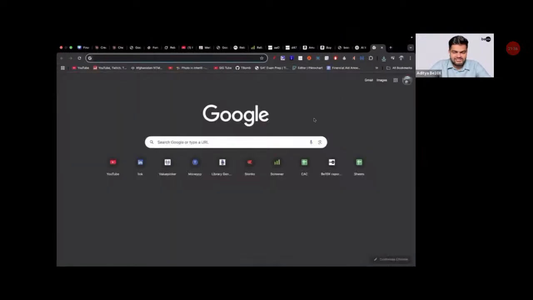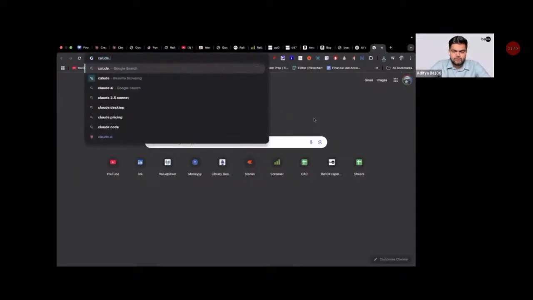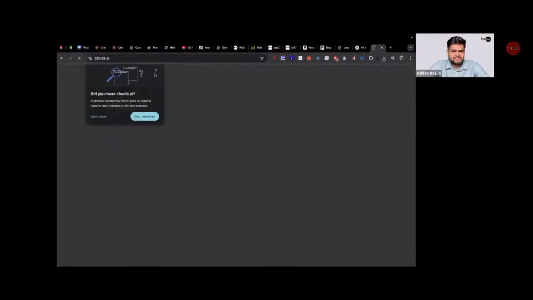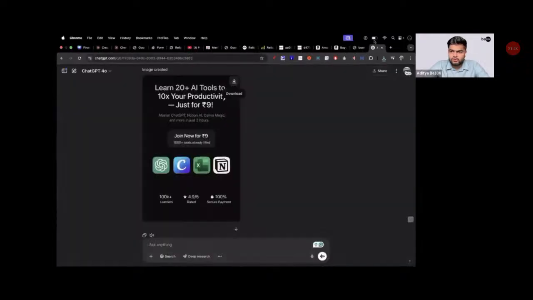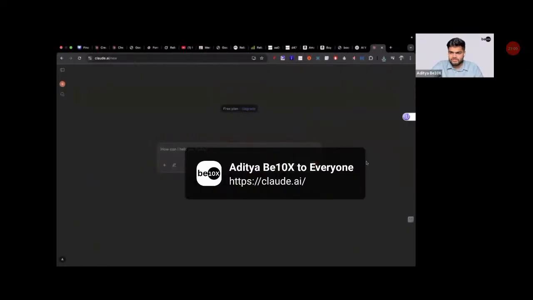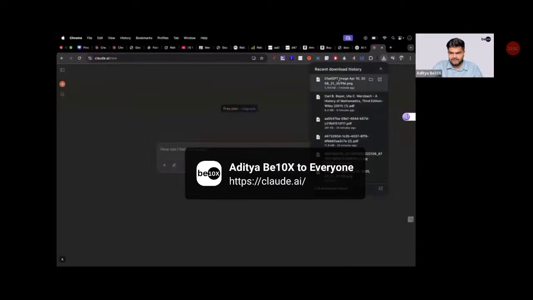For coding this into existence, the tool I'm going to use is Claude, Claude.ai. Aditya, is Claude safe? Absolutely it is safe. Why? Because Google and Amazon are investors in Claude. So if you trust Google. Aditya, is Claude free? Absolutely. You can see I'm using a free plan. You can use the free plan as well.